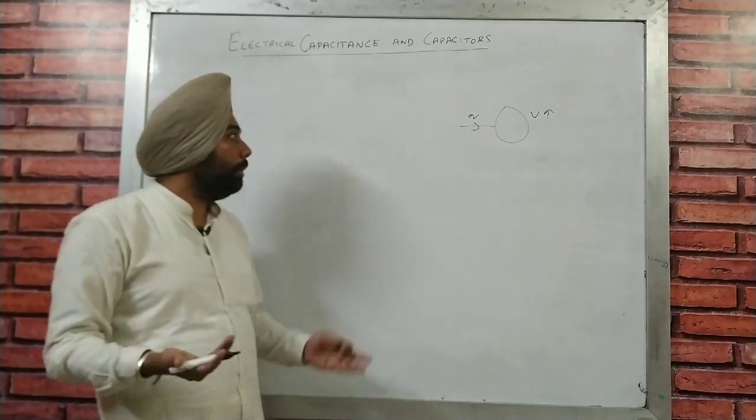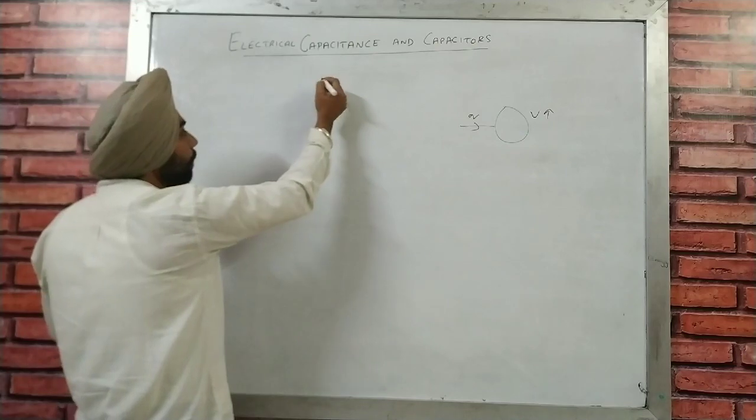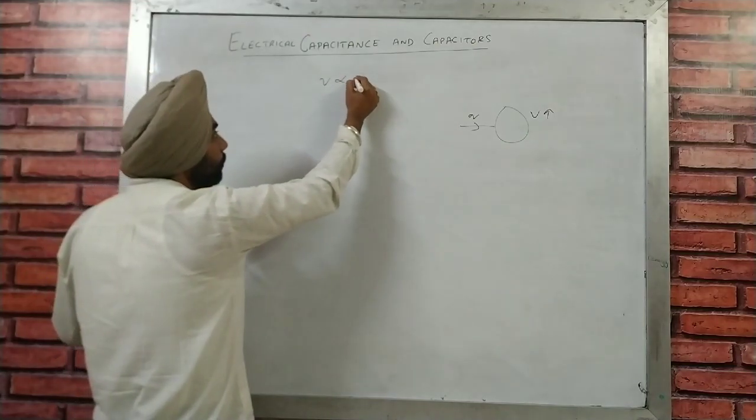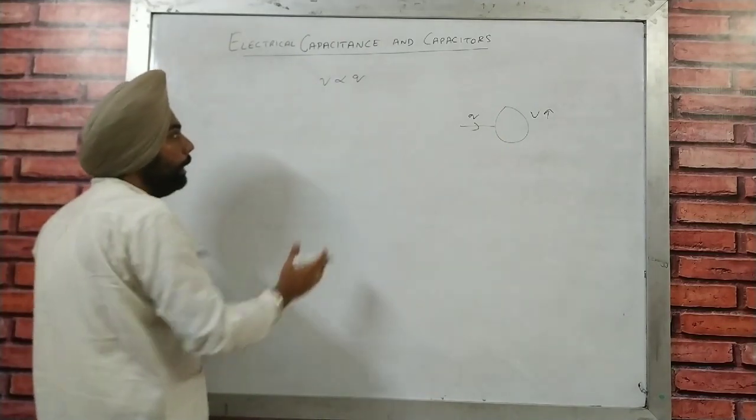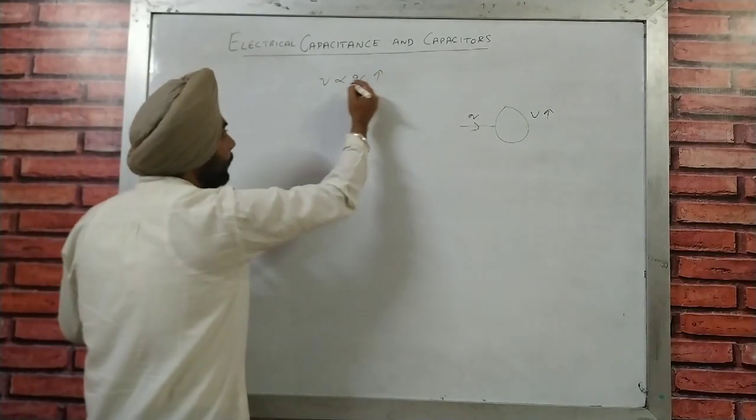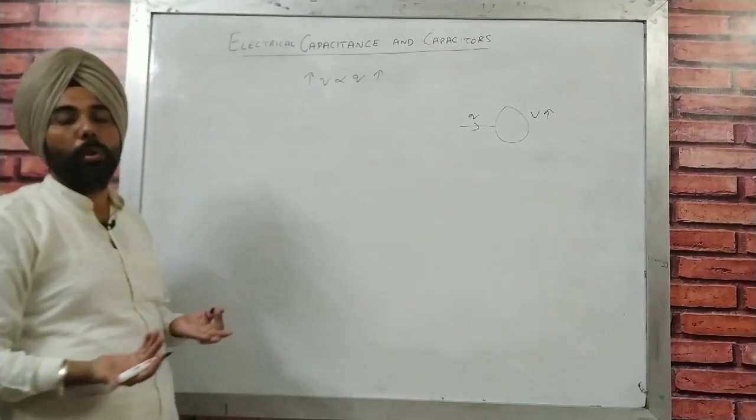So we can write that potential is proportional to Q. Directly proportional means if charge rises, then electric potential also rises.